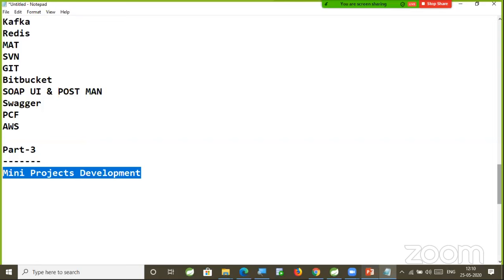Then sir, why are you developing mini projects here? Because I met several people in Ameerpet in the last few years. People complete the framework trainings and come to me for the project training, but they don't have the confidence to write the code on their own.